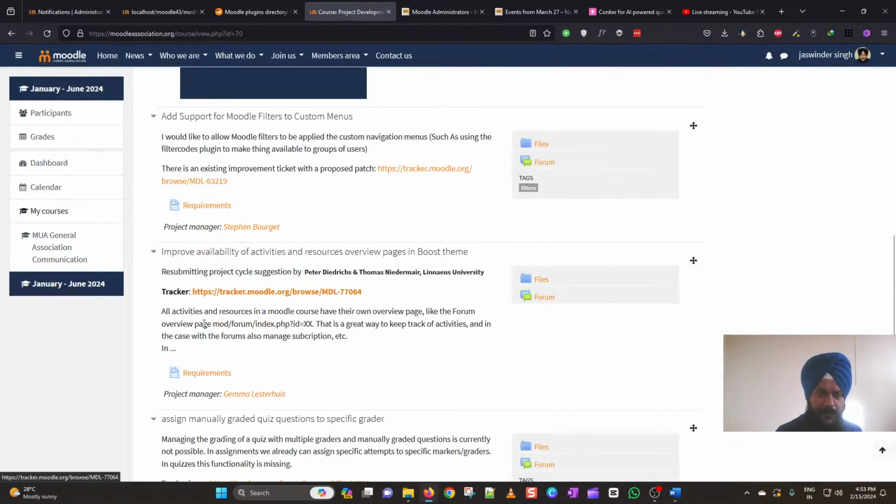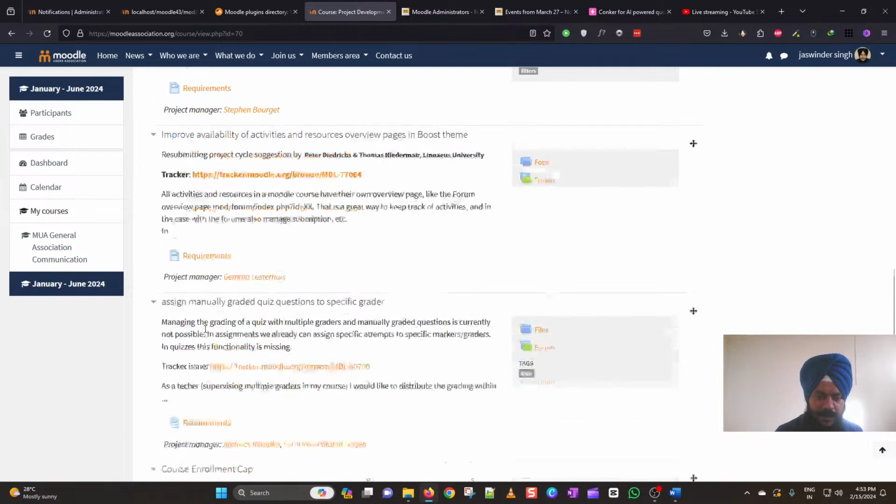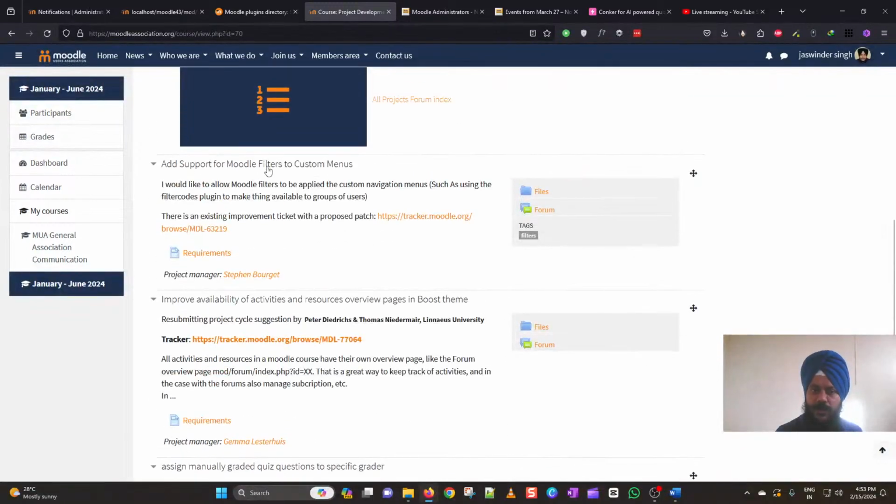We have discussed the 3 previous projects which we got in this MUA submission, and now the new one is to add support for Moodle filters to custom menus, which seems to be a pretty good project proposal. The project manager Stephen Boggett would like to allow Moodle filters to be applied to the custom navigation menus, such as using the filter code plugin to make things available to a group of users. This seems to be a pretty good suggestion if you are looking for something more personalized for a user. This support can be a wonderful thing for adding that kind of personalization in Moodle.